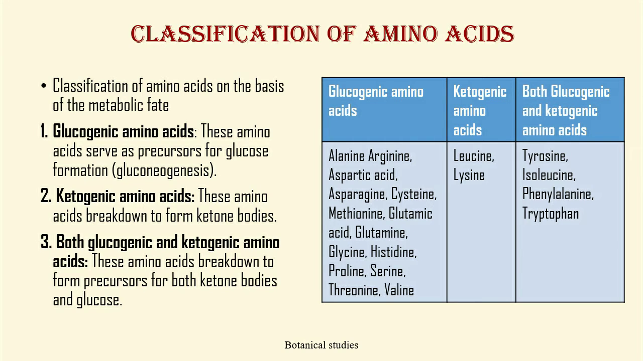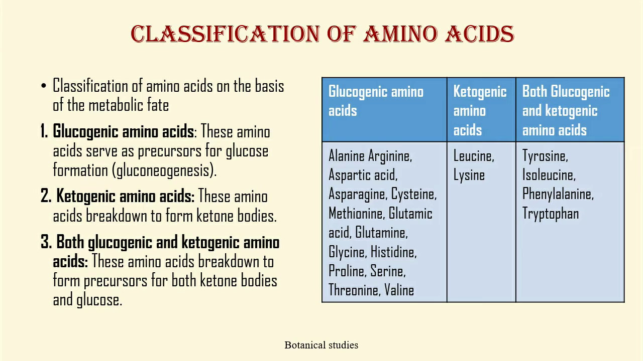Amino acids are also classified on the basis of metabolic fate into glucogenic amino acids, ketogenic amino acids, and both glucogenic and ketogenic amino acids. First, glucogenic amino acids. These amino acids serve as precursors for glucose formation. For example, alanine, arginine, aspartic acid, asparagine, cysteine, methionine, glutamate, glutamine, glycine, histidine, proline, serine, threonine, and valine.